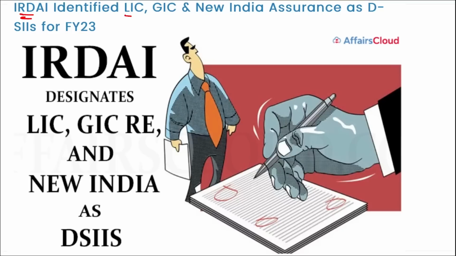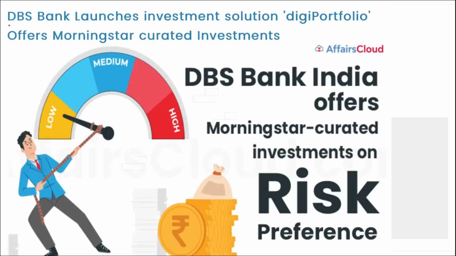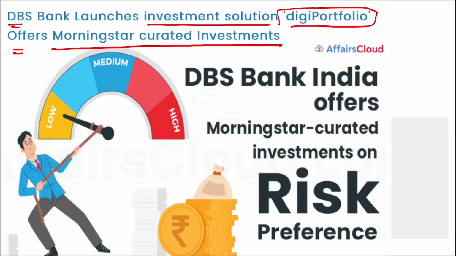Next, IRDAI identified LIC, GIC, and New India Assurance as the domestic systemically important insurers for financial year 23. All right. Next, DBS Bank has launched an investment solution, Digi Portfolio, which offers Morningstar curated investments.